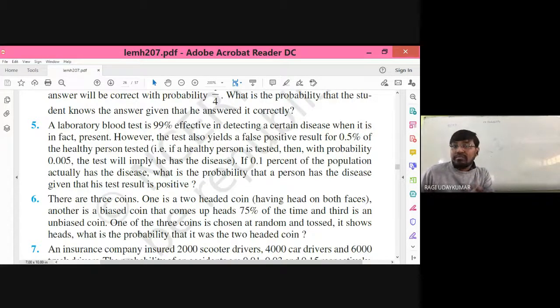Okay, a laboratory blood test is 99% effective in detecting a certain disease when it is in fact present. However, sometimes it gives a false positive result for 0.5% of the healthy people tested. And 0.1% of the population actually has the disease.